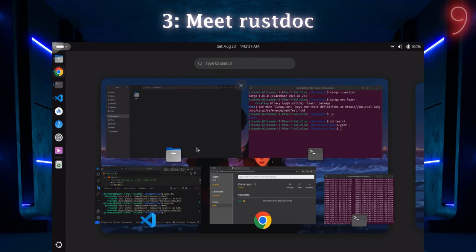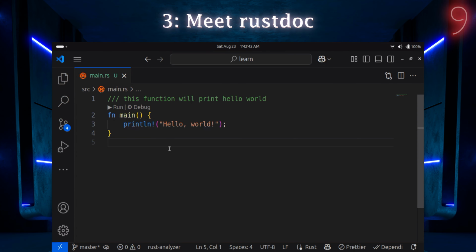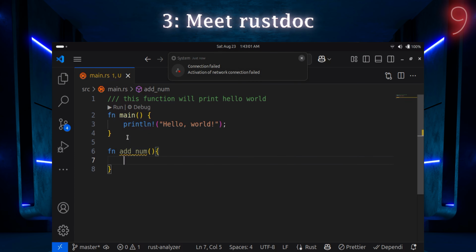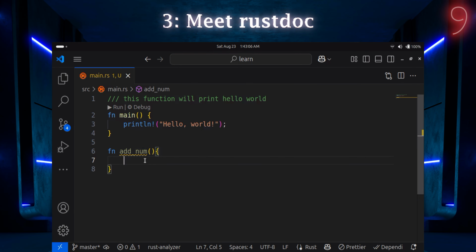Okay, now we will go with the second option. We will create another function. We will say add two numbers, add num, and we will call this function. Okay, not right now. This is a function. Now you can see we are getting one error that we have never used it. That's perfectly fine. Now we will take here let num is equals to 2.